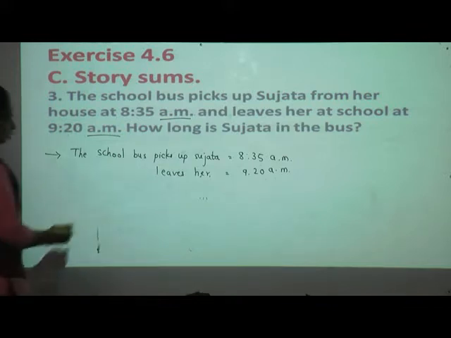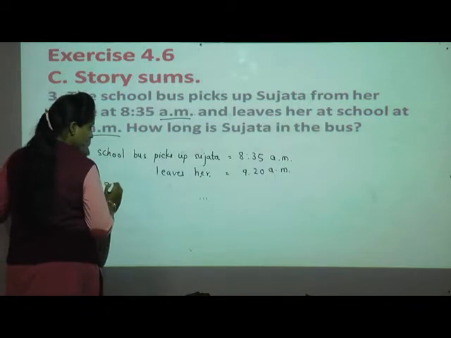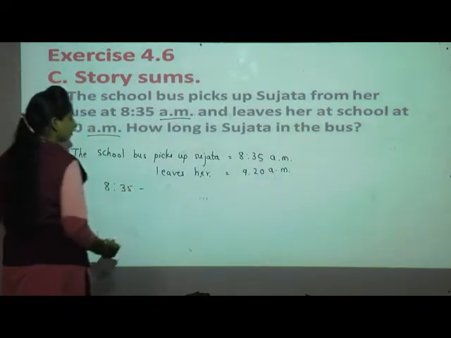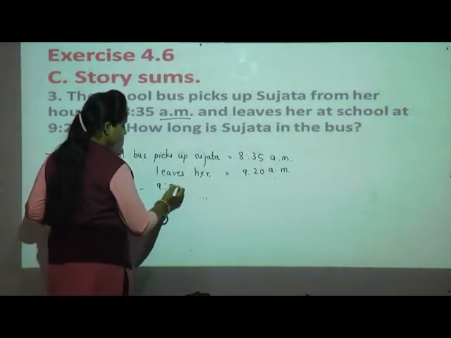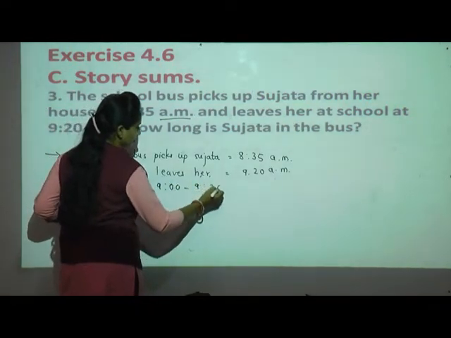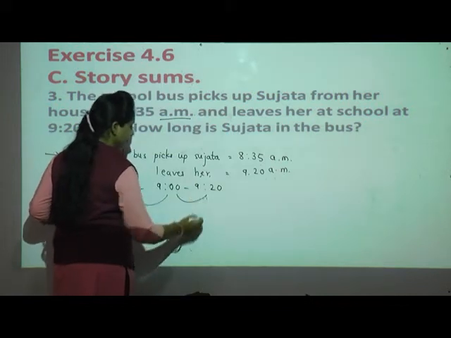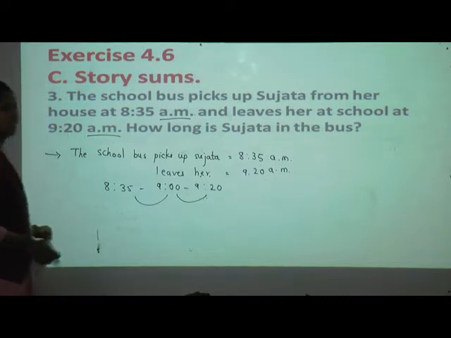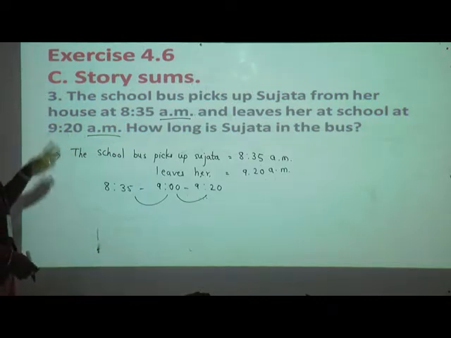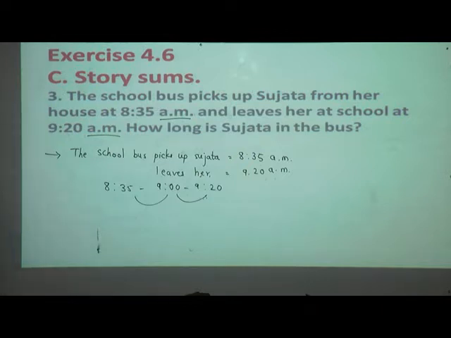Okay, so here, after 8:35 what will come, students? 9 o'clock sharp, isn't it? Then what will come next? 9:20. So what is the time between this? See, 8:35 to 9. Just imagine the clock in front of you, or else I can show you the clock here also.